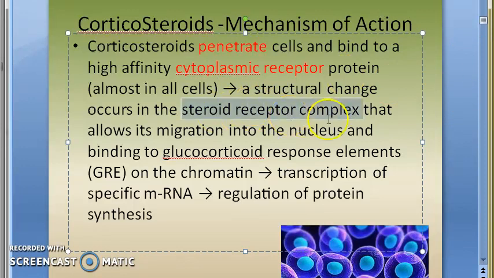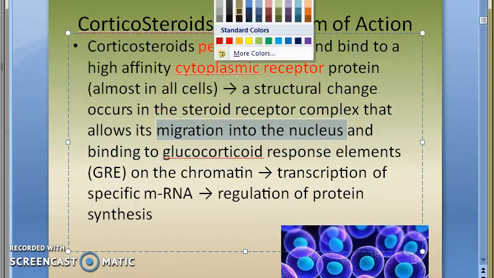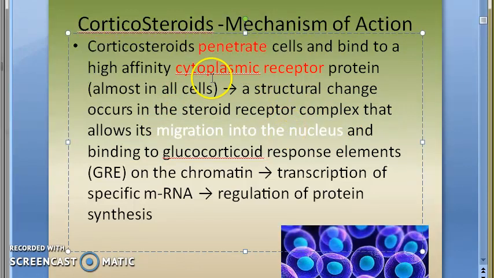Then this steroid receptor complex will have a structural change and migrate into the nucleus. In the nucleus, the glucocorticoid response acts on chromatin transcription, mRNA, and regulation of protein synthesis. Okay, you got it right.